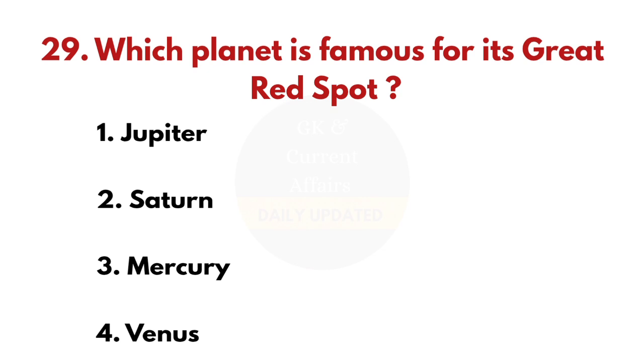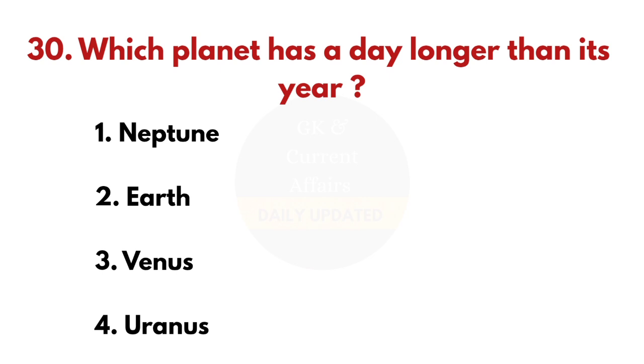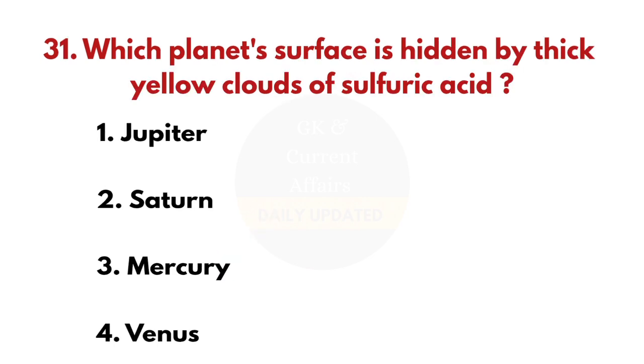29th question. Which planet is famous for its great red spot? And the answer is Jupiter. 30th question. Which planet has a day longer than its year? And the answer is Venus. 31st question. Which planet's surface is hidden by thick yellow clouds of sulfuric acid? And the answer is Venus.